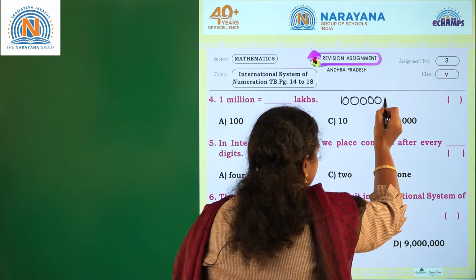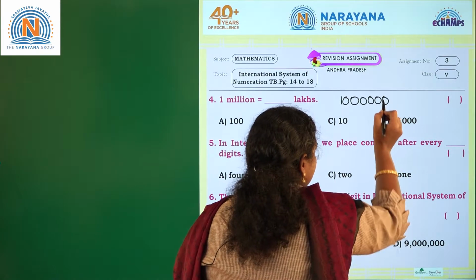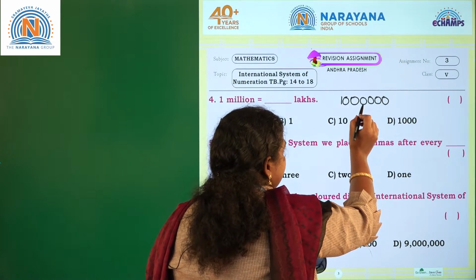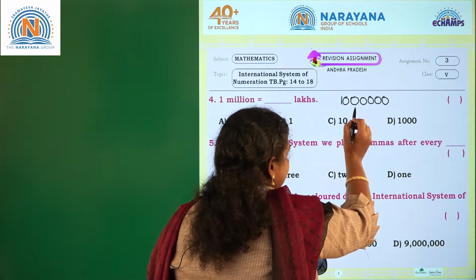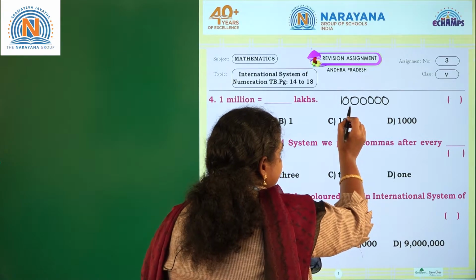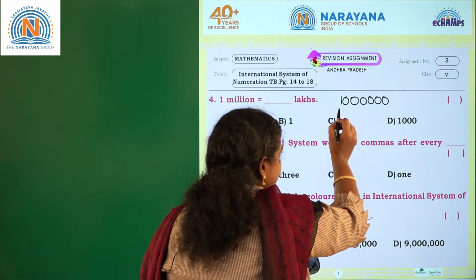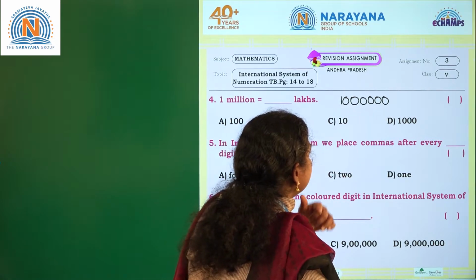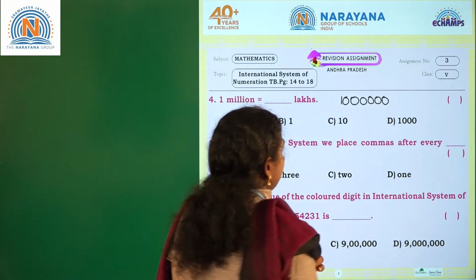But where is the million? So I need to write one more zero. Ones, tens, hundreds, thousands, 10,000s, and then 100,000s, and then it is millions. So how many zeros are there in 1 million? There are 6 zeros.